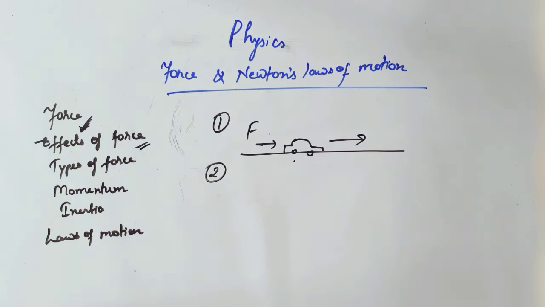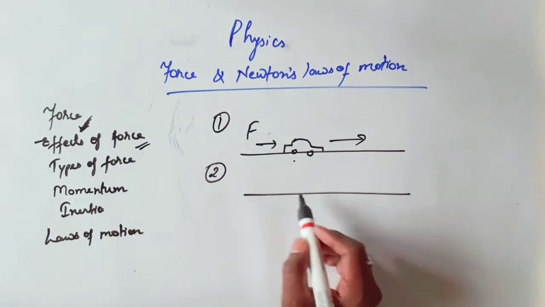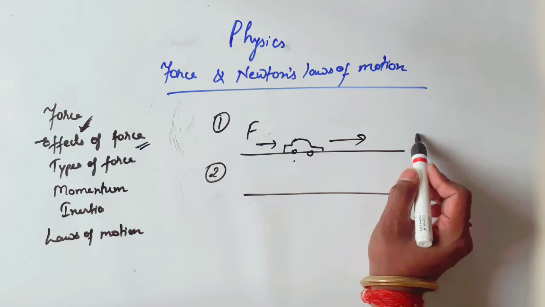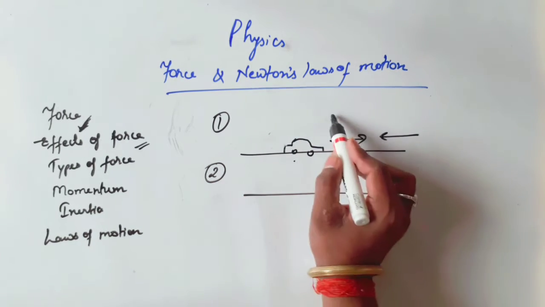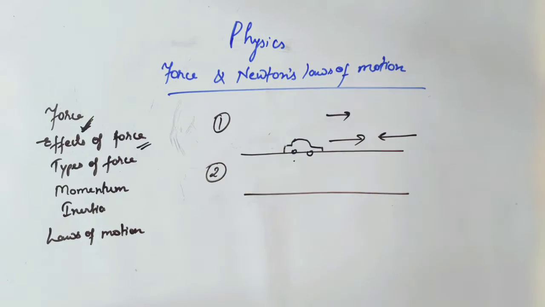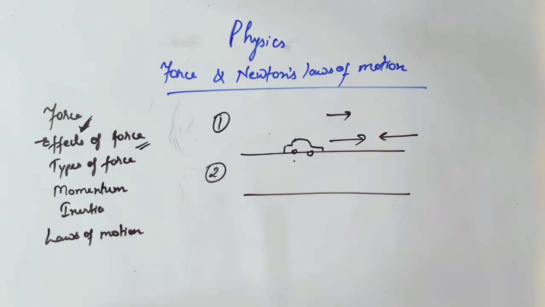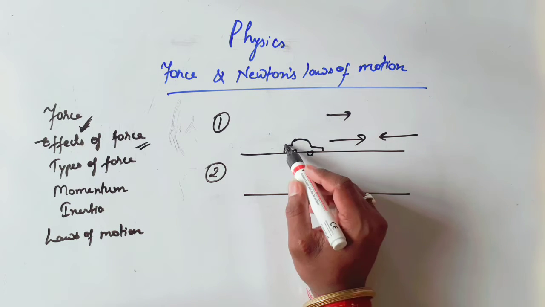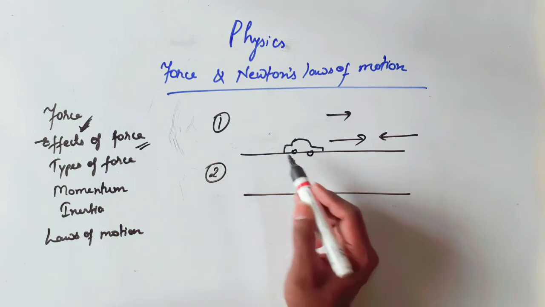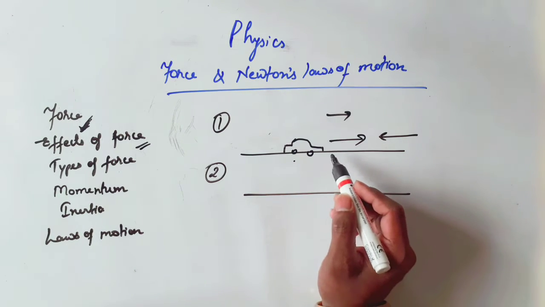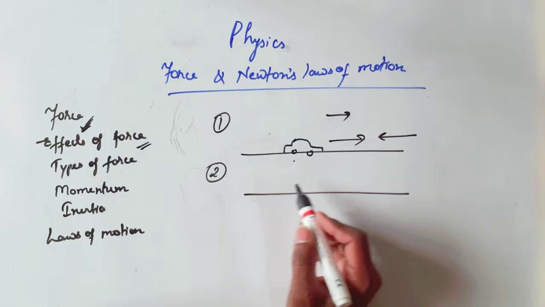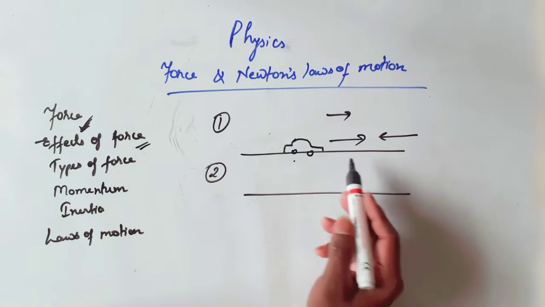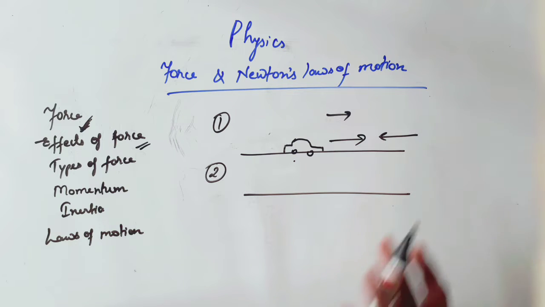In the second effect, a force can stop a moving body. Let us suppose this car is moving in the forward direction, and if we apply the brake on it, then its speed becomes slower and ultimately it will stop. So in the second application, a moving object can be stopped by applying some force.